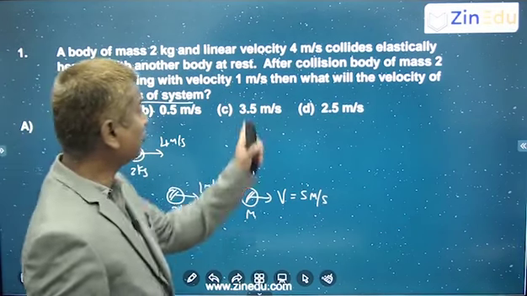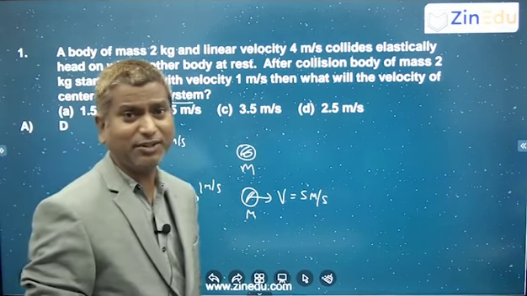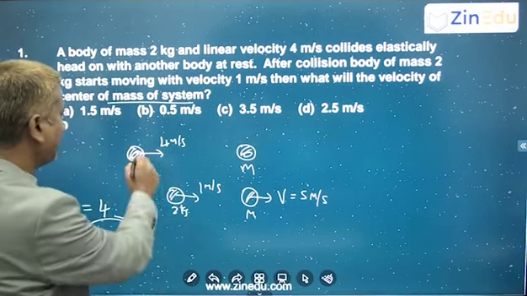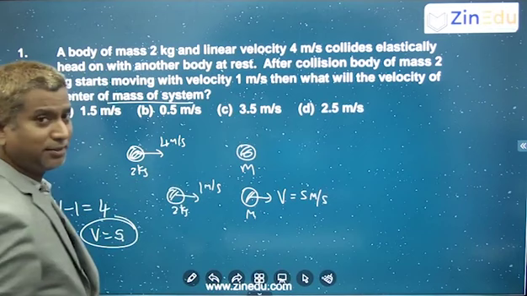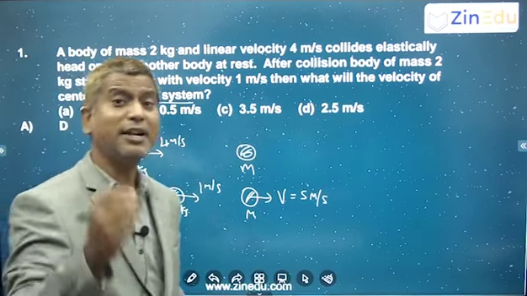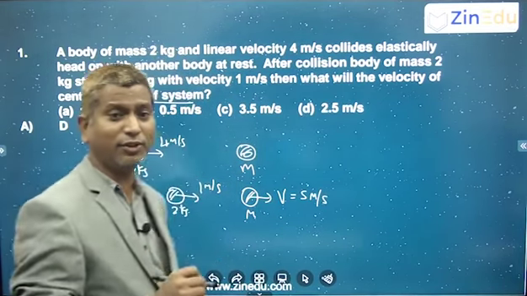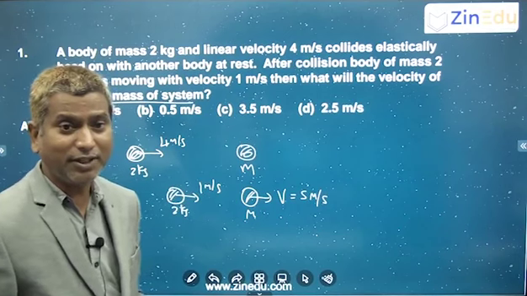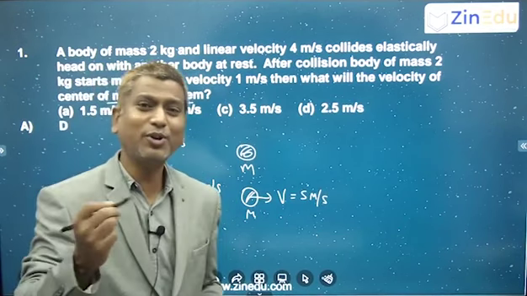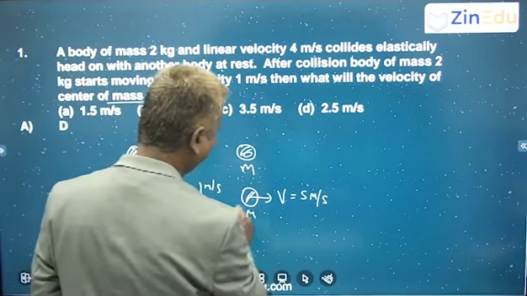Then they are asking what is the velocity of the center of mass of the system. If you want to find the velocity of the center of mass of the system, you know the formula (m1v1 + m2v2) by (m1 + m2). Before collision or after collision, whatever is the case, the velocity of the center of mass of the system will remain the same. Whatever velocity the center of mass is having before collision, the same velocity it is going to have after collision also, correct? So for that you have to get the value of m also.